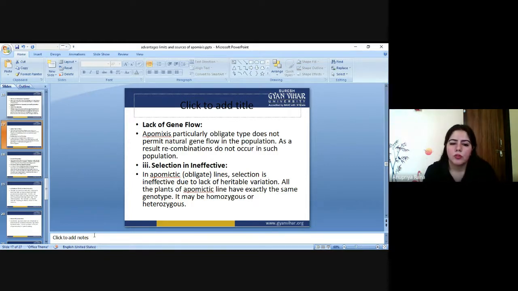Suppose an apomictic line has a disease, and they have a particular gene which is causing the disease, and we are carrying that particular gene forward into their daughters also. So the same gene which caused the disease in the parents propagates in the daughter cell, and the disease also appears in the daughters. At that time, lack of gene flow is very harmful.